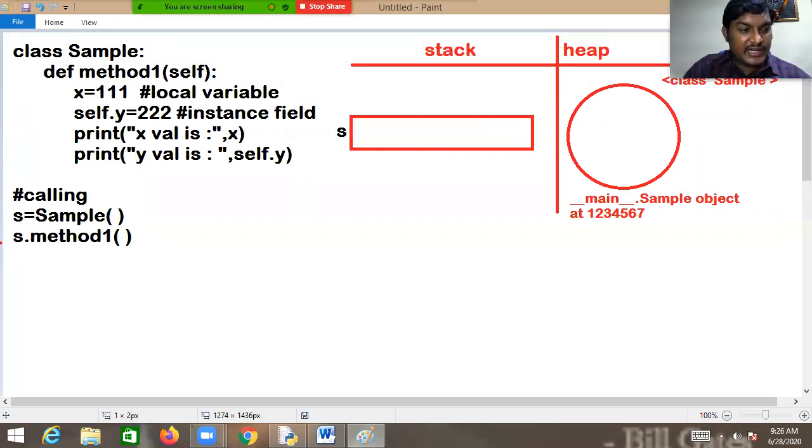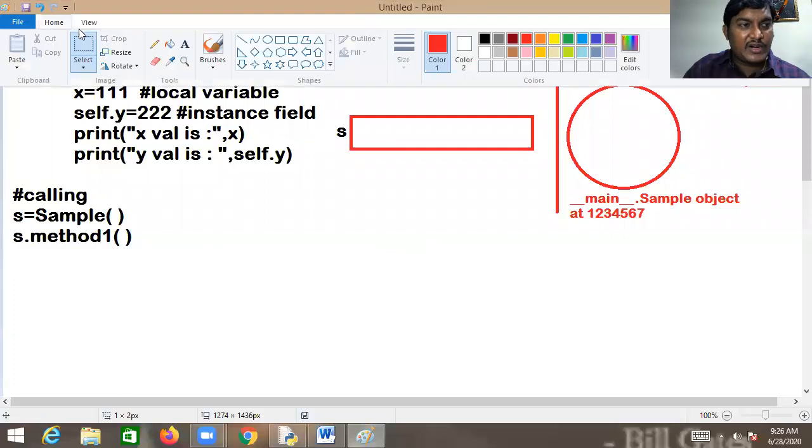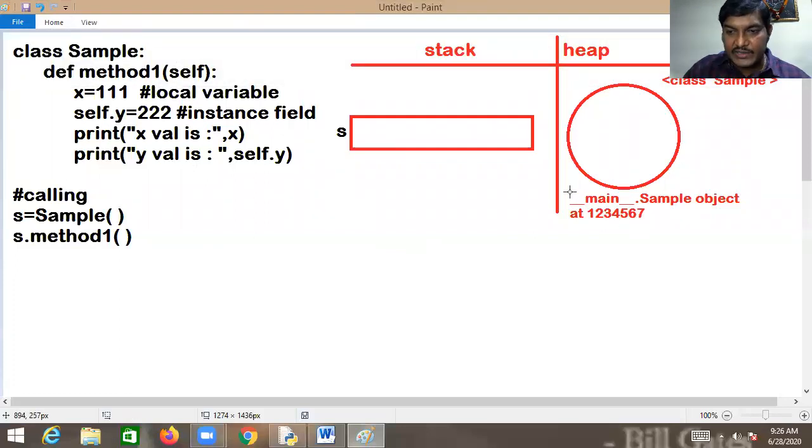Now, whatever object is created, that object's hash code will be assigned to the reference. That object's hash code will be assigned to the reference. This is what exactly happens.